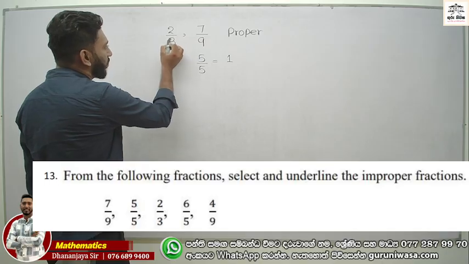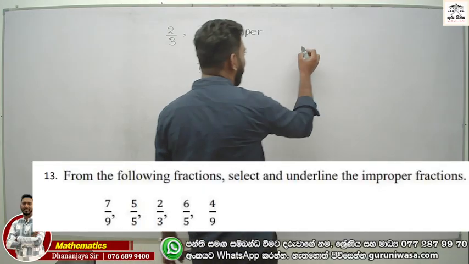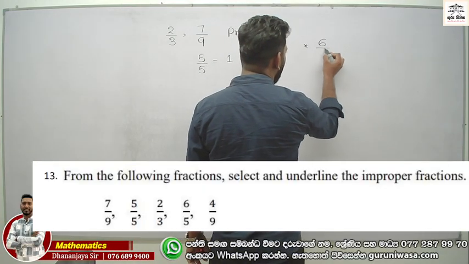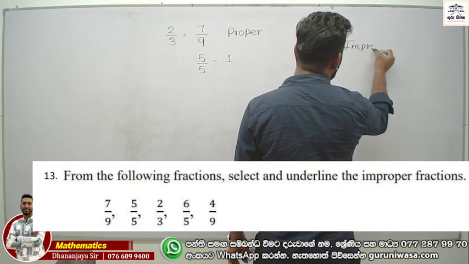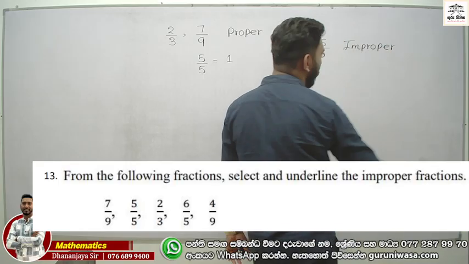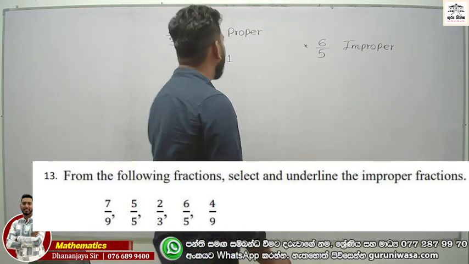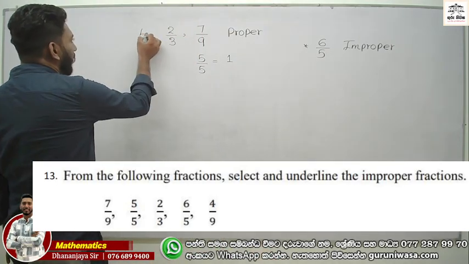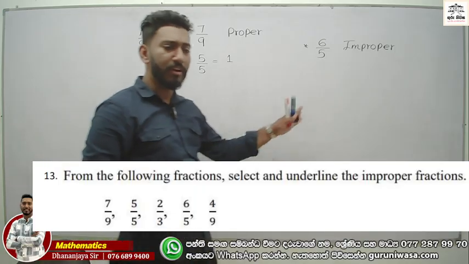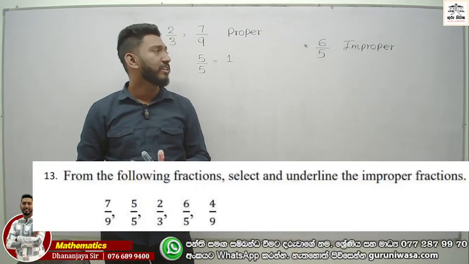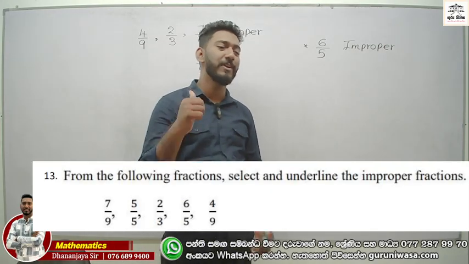2/3 is a proper one. And 6 over 5. Now look at this. 6 over 5, this one we call an improper fraction. As well as 4 over 9 is a proper one, because 4 is less than 9. Now there is only one improper fraction, and this is the answer, 6 over 5. Understood?